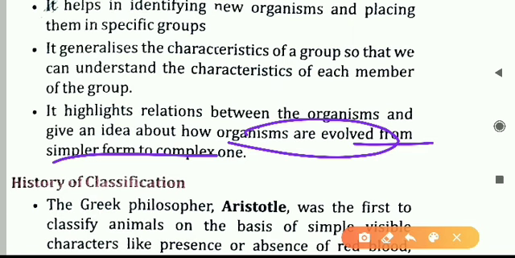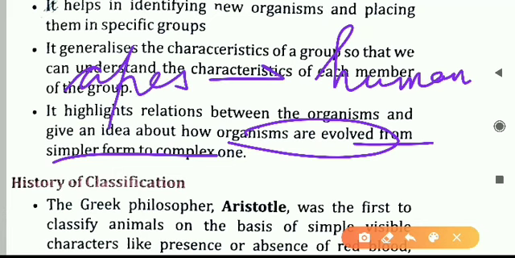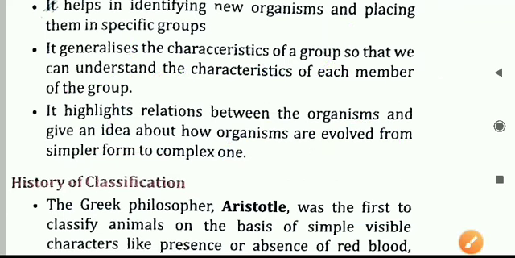Generally it is believed, and I am only giving a short introduction, that human beings have evolved from apes. Simply we can say apes are a kind of animals just similar to monkeys. So from the apes human beings have been found. When we study this, it becomes easier if we know about the classification pattern. So this topic you will study in higher classes. Let us leave this here.